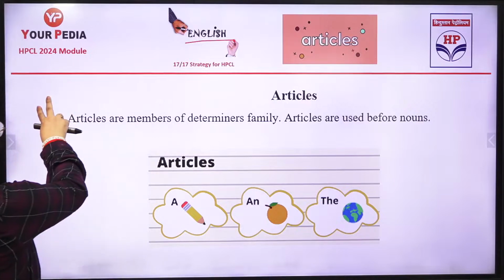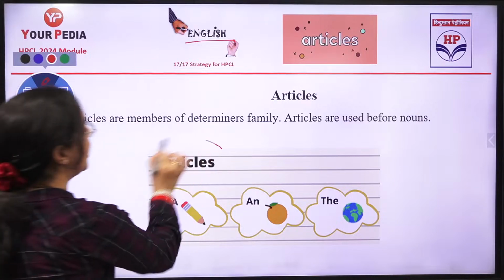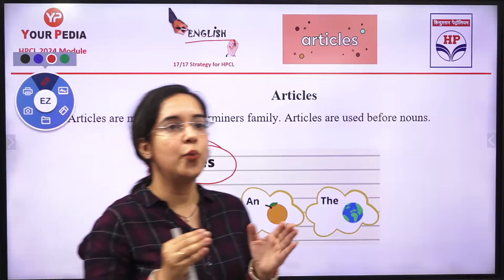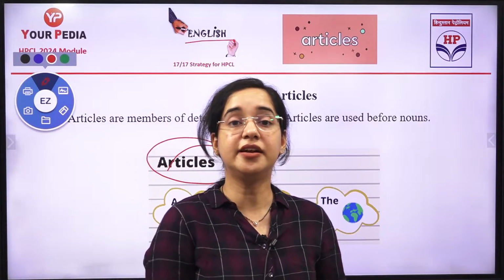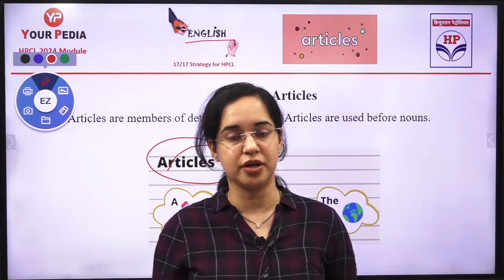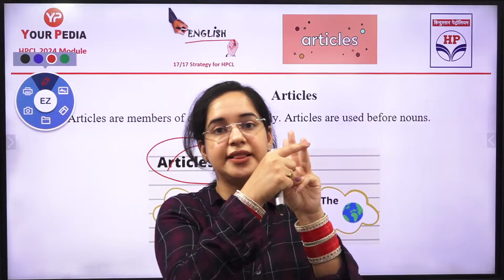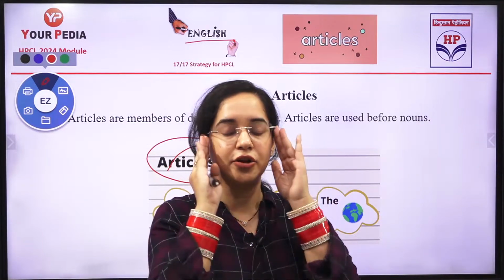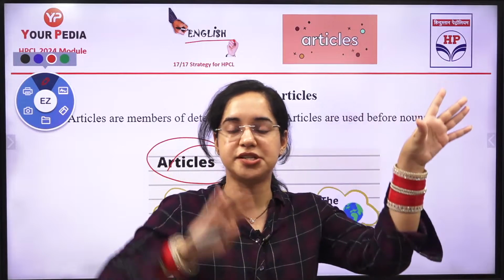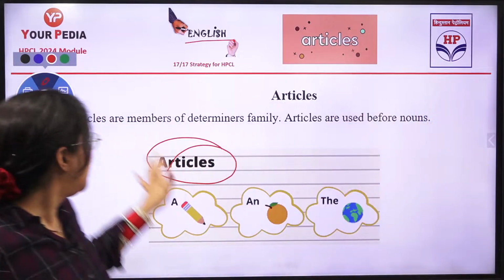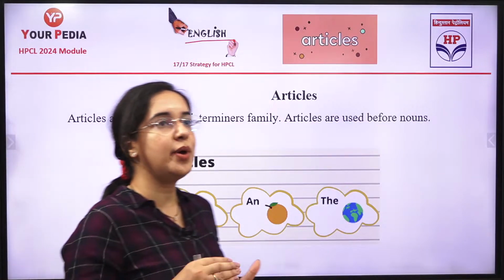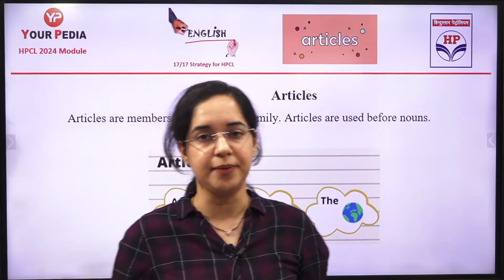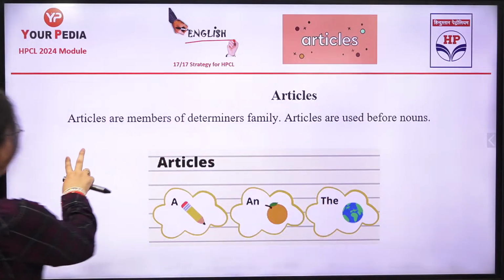Now, very first, you have articles. Articles are used when you are trying to tell about something, when you are trying to speak. And there are three forms of articles that you need to remember. There are three types: a, an, and the. These are the three articles that you have to remember from the start to the end. Now I'll be telling you about them. Take a first. The article a is used when you're not sure about something. Two things you have to remember in article a.